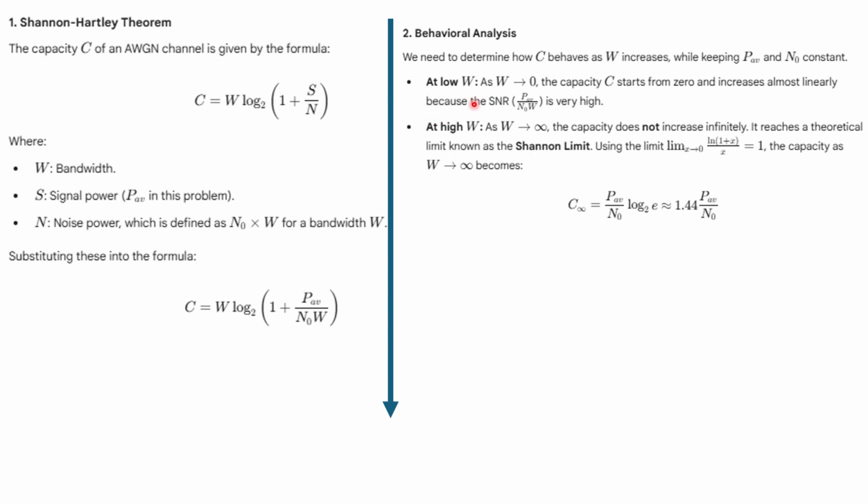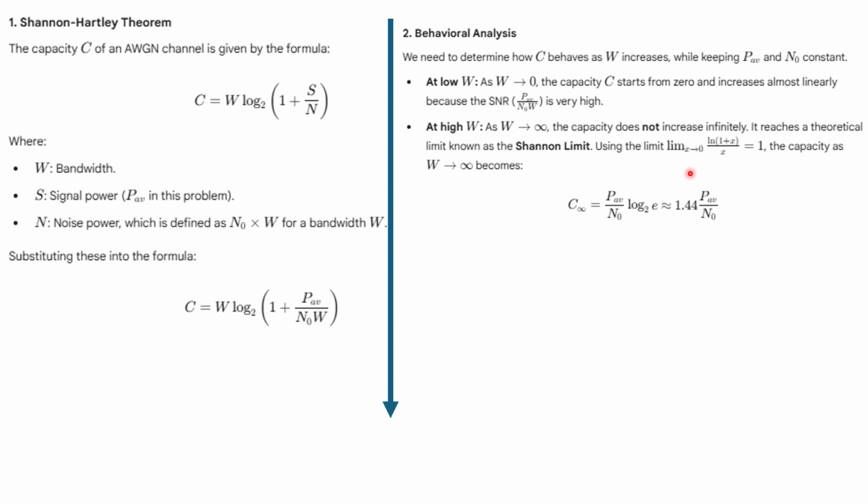So at low W, your W equal to 0. Here if you put W equal to 0, in this case your C starts from 0 and increases almost linearly, because your SNR, that is P divided by N, will be very high, so it will start linearly. But later at very high W, suppose W is almost infinity, in this case what will happen? Definitely C will not be infinity. Why? Because of this logarithm. Your capacity does not go to infinity, it reaches a theoretical limit that is called Shannon limit.